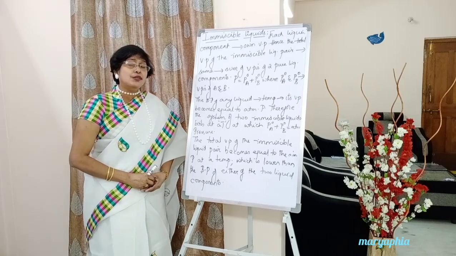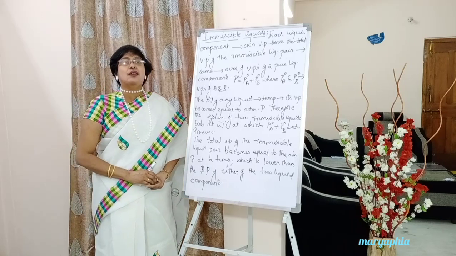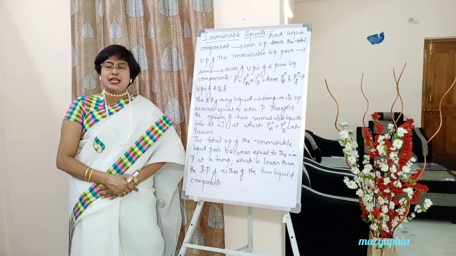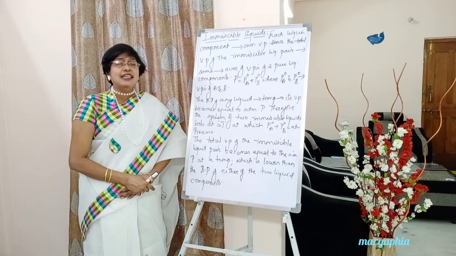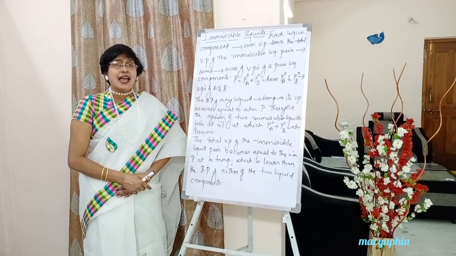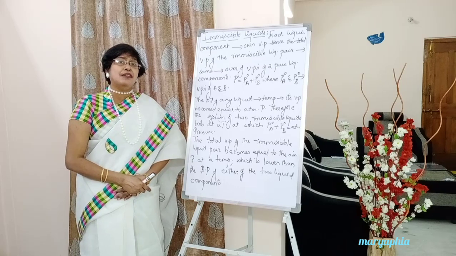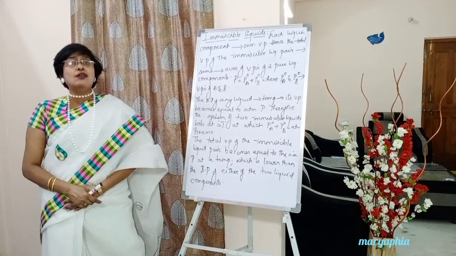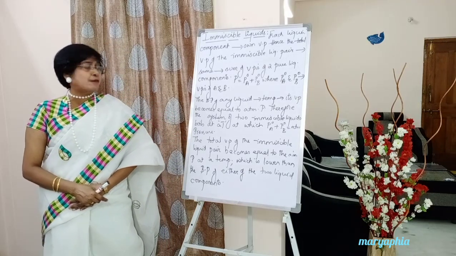Now, if you want to know the boiling point of A plus B, the total system of two immiscible liquid pairs, then it is the temperature at which the vapor pressure of A plus the vapor pressure of B becomes equal to outside atmospheric pressure.